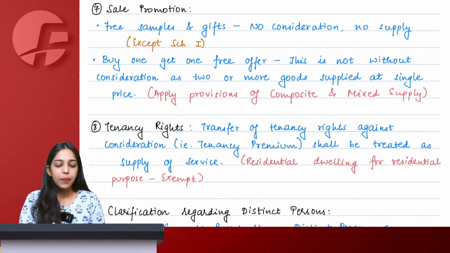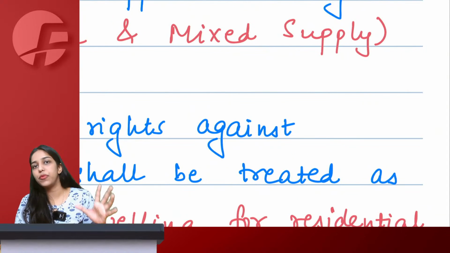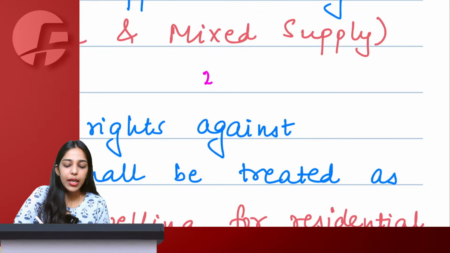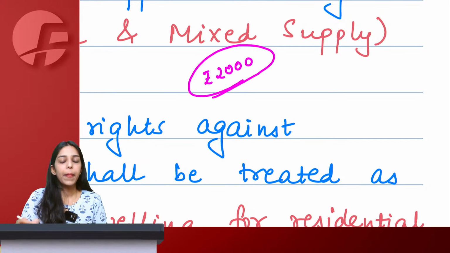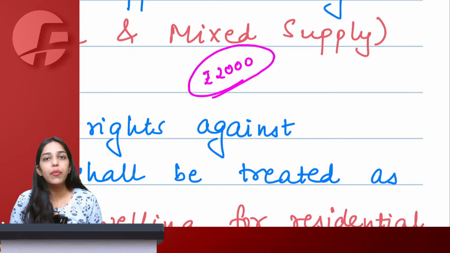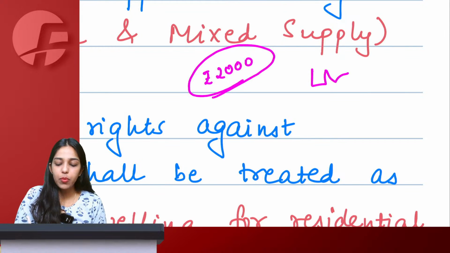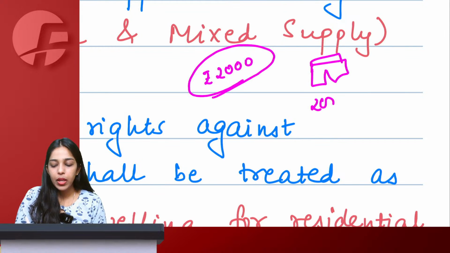Then this point simply says, okay, let's say you go to a mall to shop for jeans. Now normally that jeans is worth 2000 rupees. There was this offer going on, buy one get one jeans. So you purchased one pair of jeans for 2000 and you got another pair of jeans free.